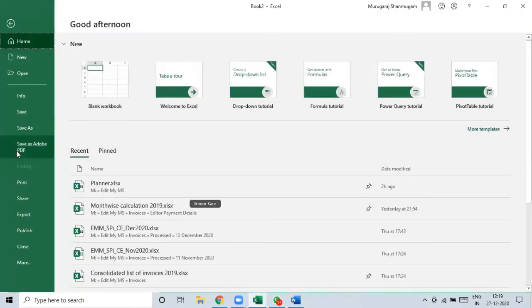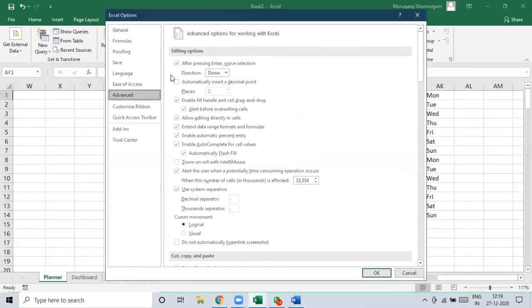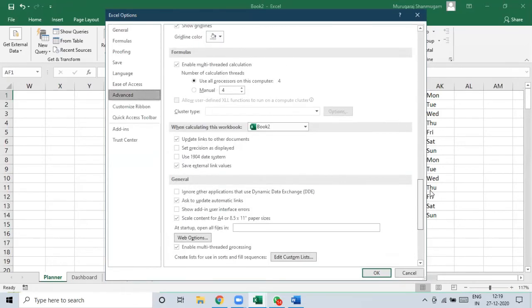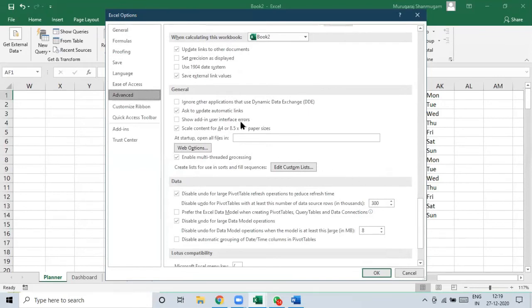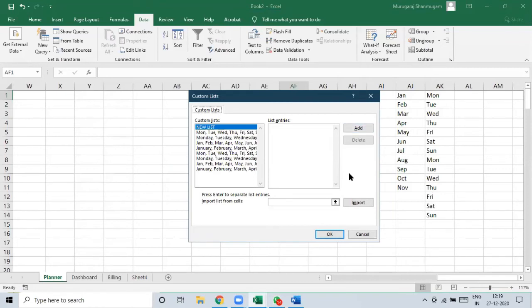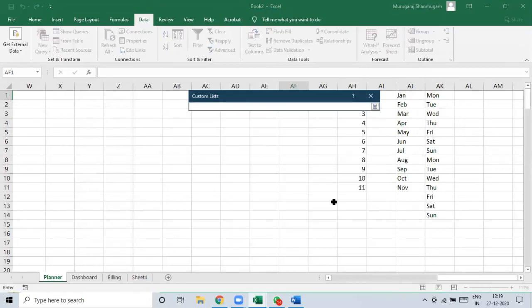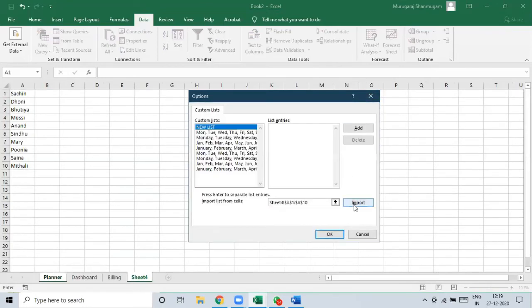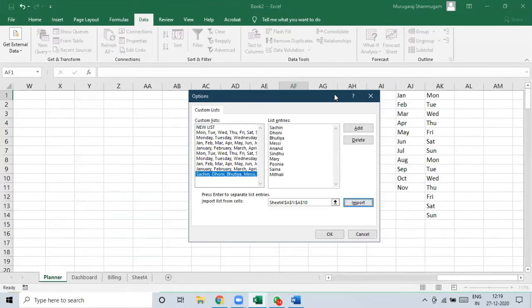I go to File, Options, and then Advanced, go to General. There is something called Edit Custom Lists. I'm going to use the cells where these names are available, which is Sheet 4. And then I say Import. These names are imported now. And I say okay here.